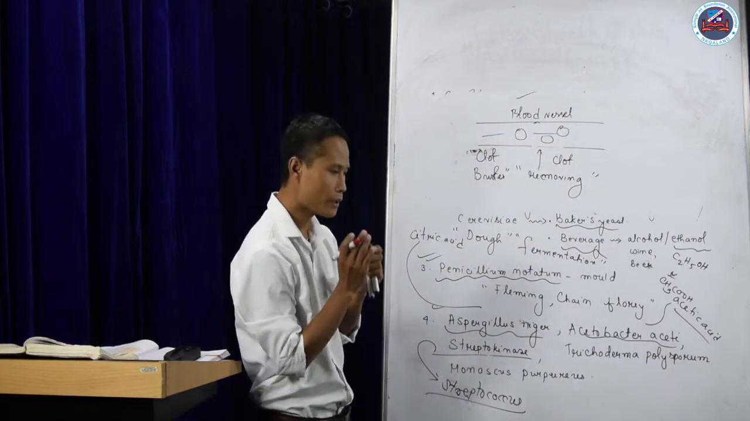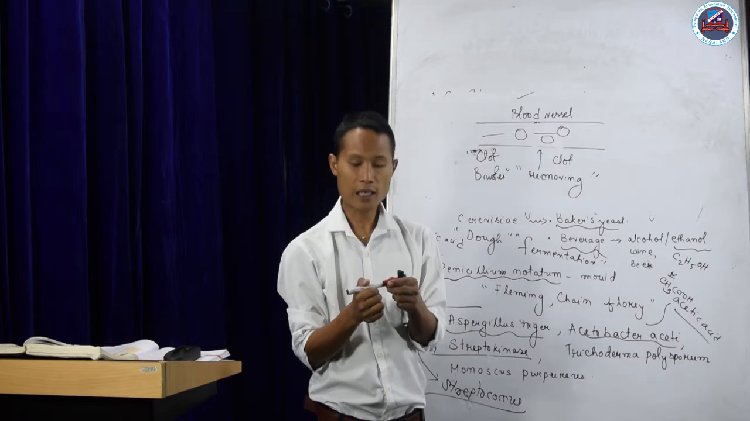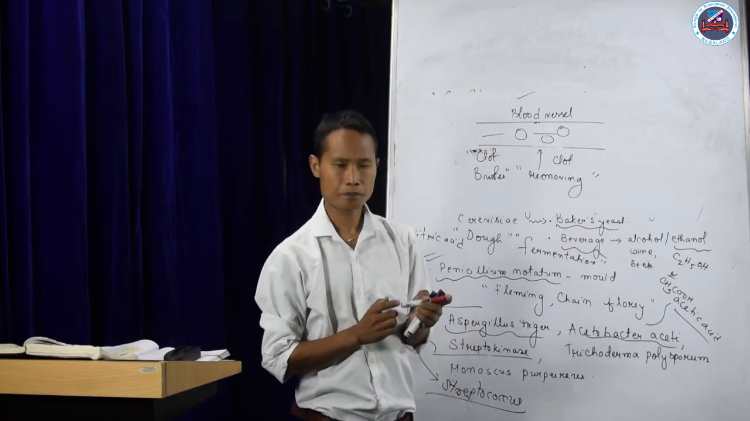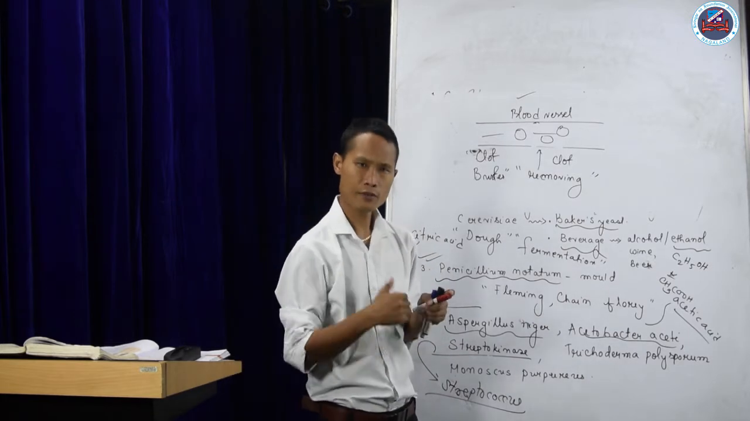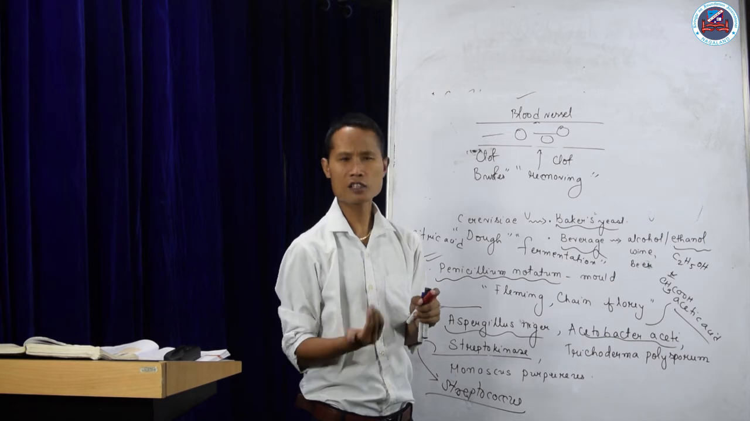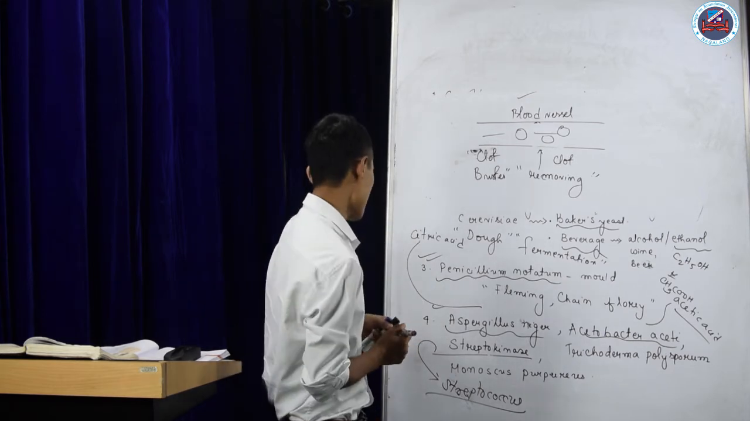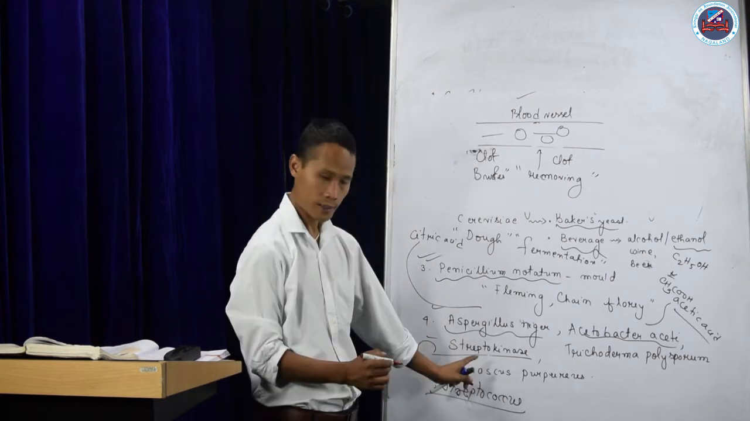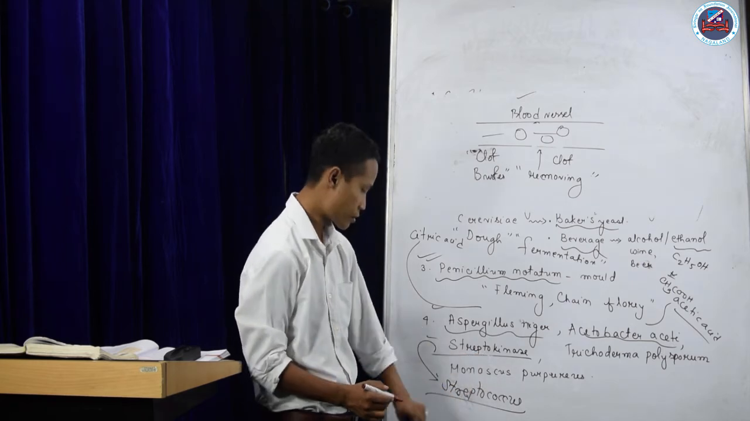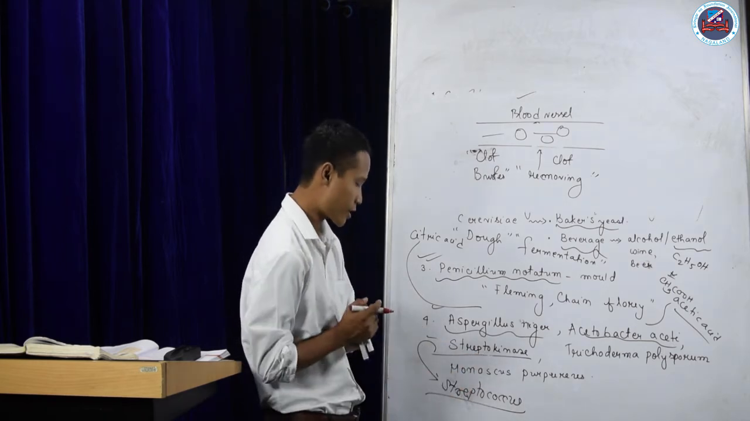Because the RBCs and other cells of your blood are responsible for carrying oxygen throughout our body. So streptokinase is an enzyme that is produced by streptococcus.